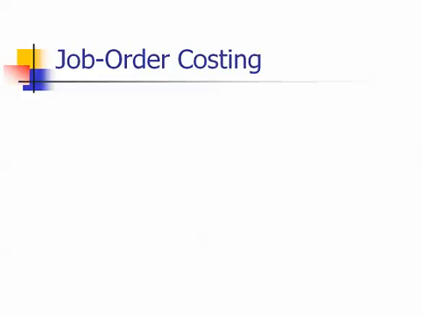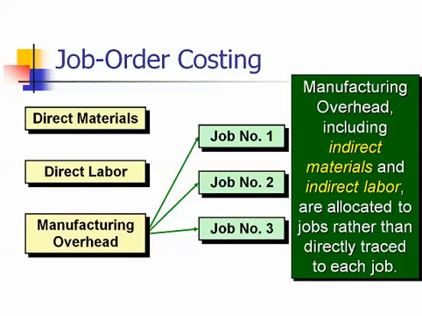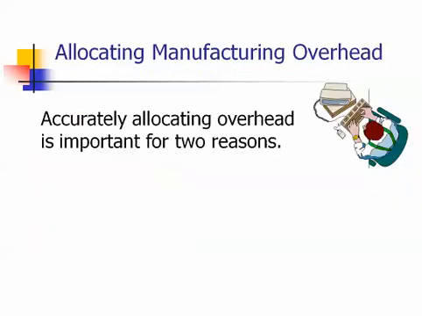In a job order costing system, direct materials and direct labor are traced directly to individual jobs. Manufacturing overhead, on the other hand, must be allocated to jobs on the basis of a predetermined overhead rate. Accurately allocating manufacturing overhead is important for two reasons.